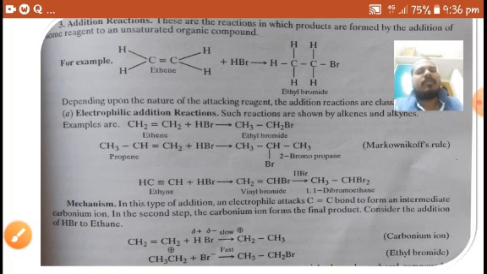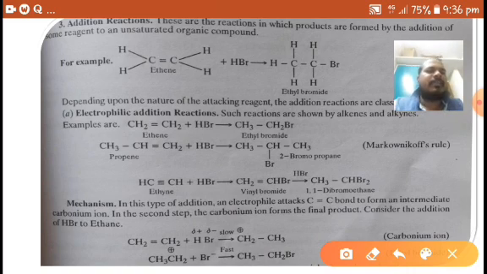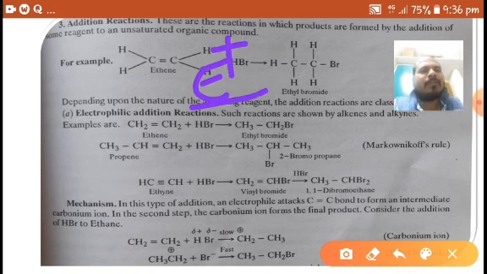We know what electrophiles are: electron loving species, so they must have electron deficiency. Such reactions are shown especially by alkenes and alkynes. Here the reaction is started by an electrophile, that's why it is called electrophilic addition reaction.